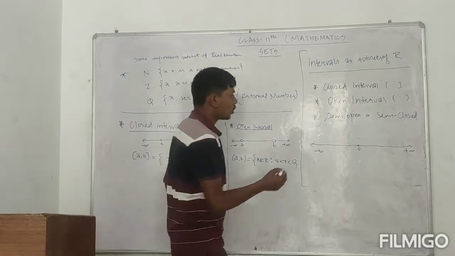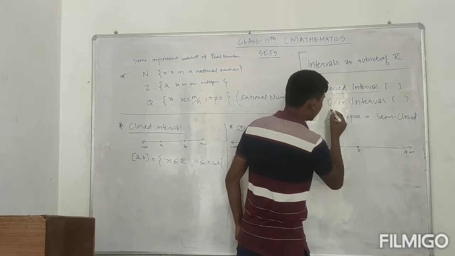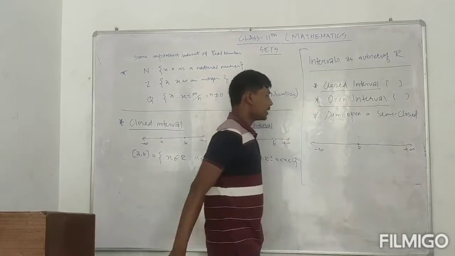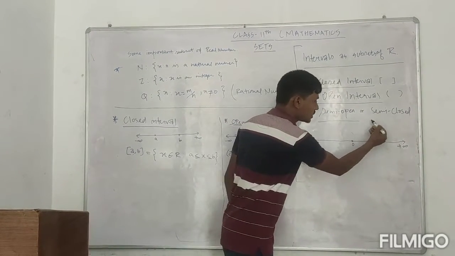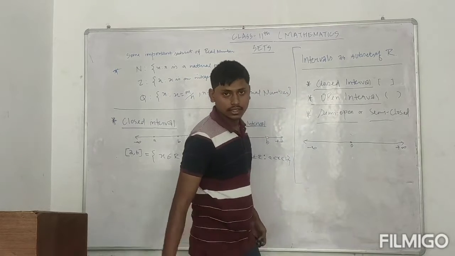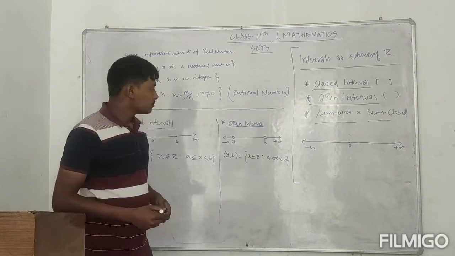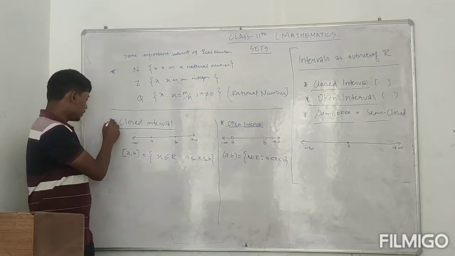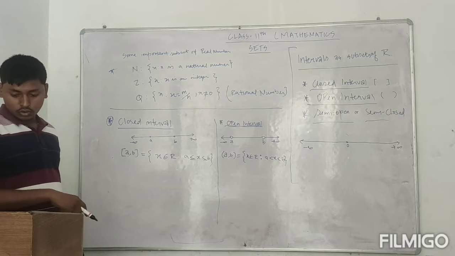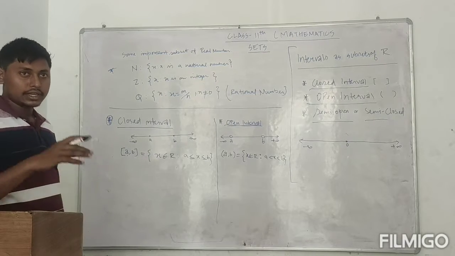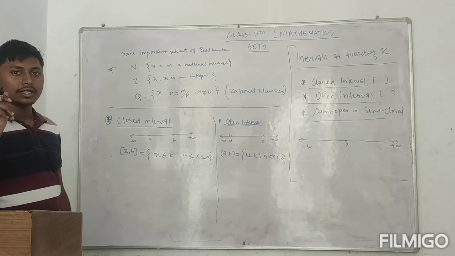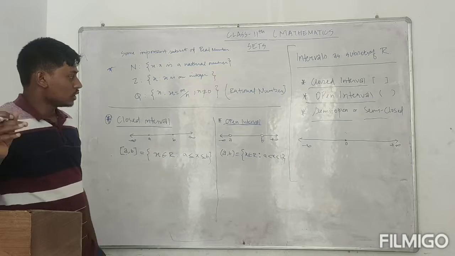So what is closed interval, and what is open interval, and what are semi-open and semi-closed intervals on a real number. So if you are looking at the first one, which is closed intervals, we will know that any intervals come between two numbers.